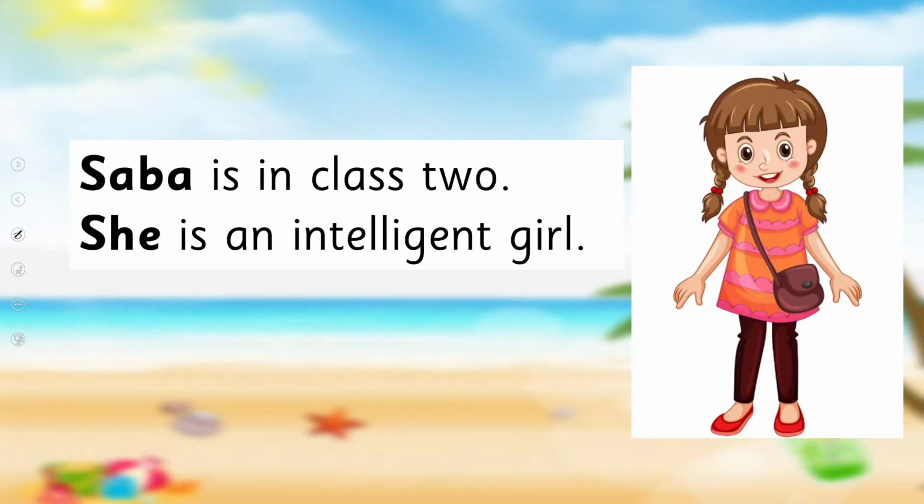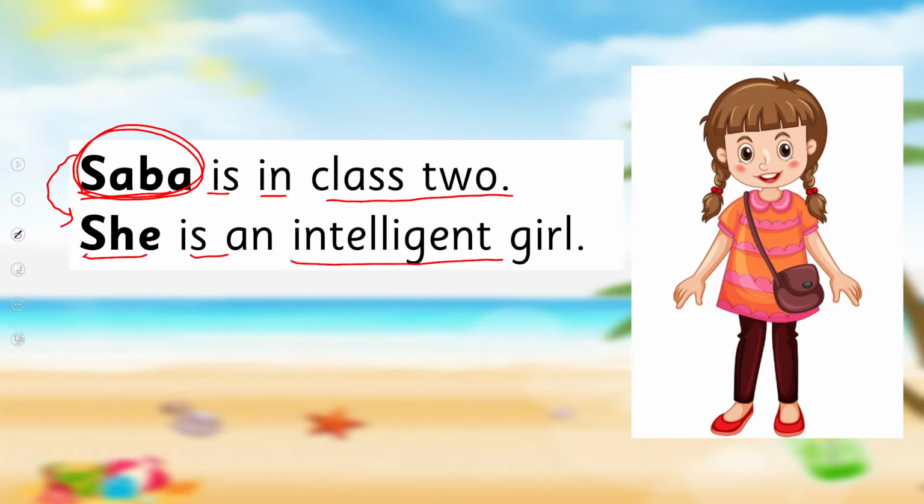Now look at these examples. Saba is in class 2. Now this Saba is a naming word for a female. That's why in the next line I use: she is an intelligent girl. Right? Now one point which you just have to take in your mind.